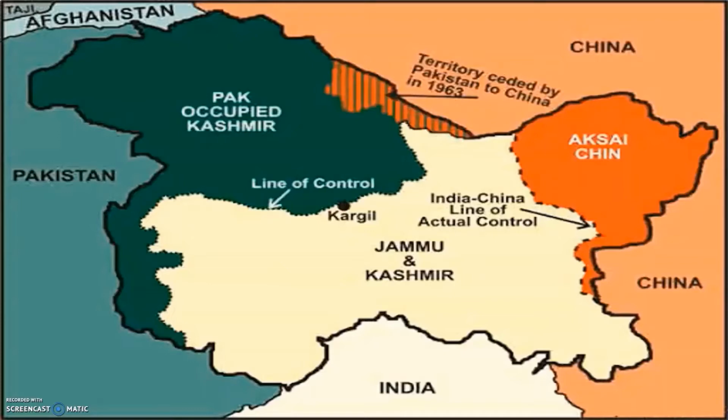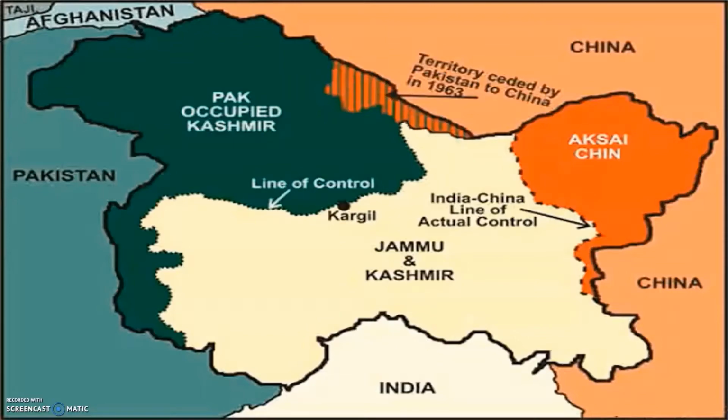As you can see in this map, the area colored in green is the Pakistan-occupied Kashmir. And the area shaded in red and green is the area occupied by Pakistan, which was gifted to China by Pakistan in 1963. The border between Pakistan-occupied Kashmir and the Indian Kashmir is known as the Line of Control, also known as LOC.